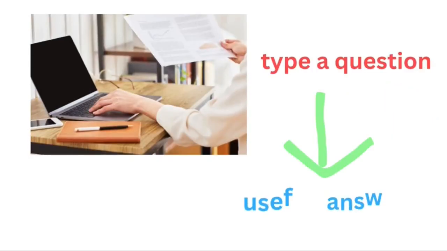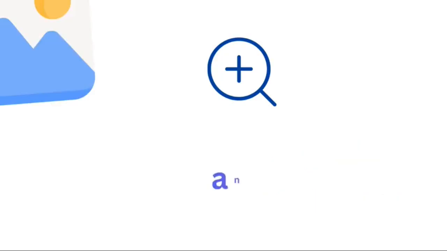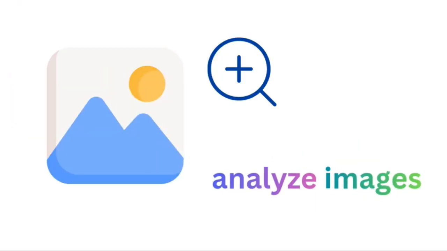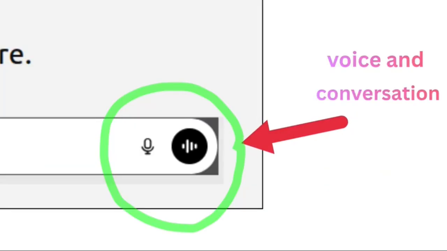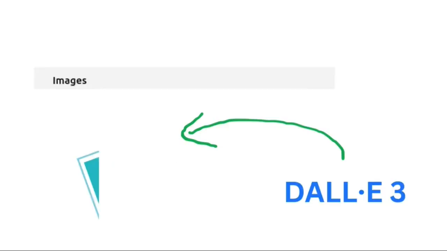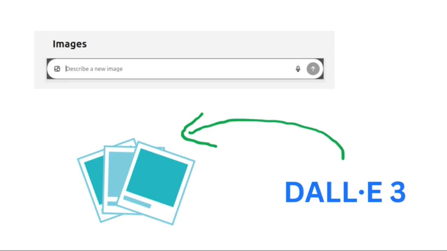One of the key reasons it stood out early on is that anyone, even without technical knowledge, can simply type a question and get useful, meaningful answers instantly. Now, ChatGPT has evolved even further. It can analyze images, understand emotions, and respond with advanced voice and conversation modes that adjust tone naturally. It also includes powerful image generation through DALL-E 3.